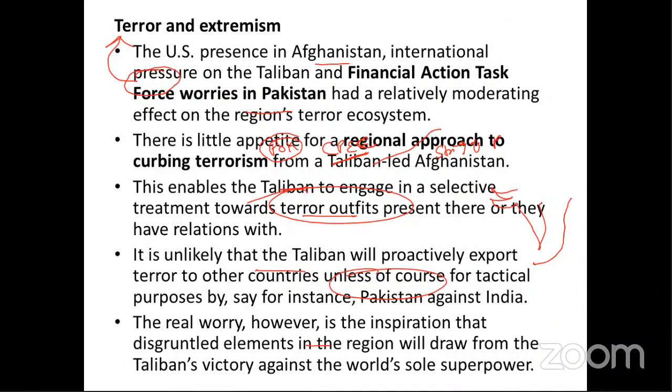Okay. The third important thing is that the spread of terrorism and extremism will be more. As you know, the Taliban and other terrorist groups, Al Qaeda, are now flourishing in parts of Afghanistan, and also Pakistan's ISI is supporting these terrorist organizations in Afghanistan. So obviously, with the withdrawal of the US army, this terrorism will spread further in different parts of the world, and they can also enter into India.